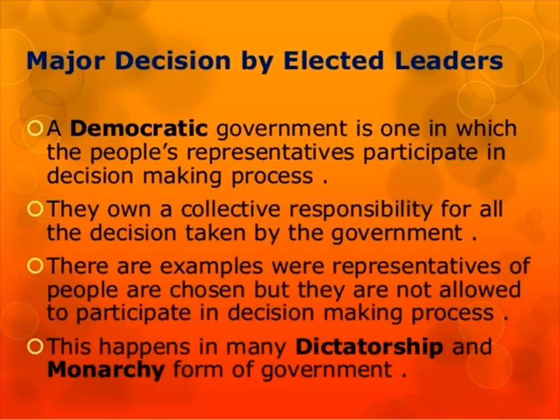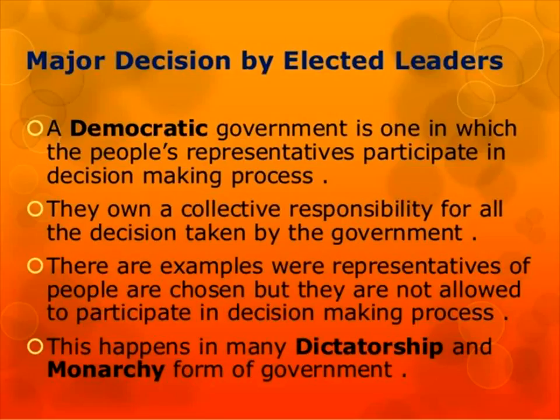Okay, there are some examples where the representatives of people are chosen, but they are not allowed to participate in the decision making process. We can see this in the country of Pakistan. There the people are elected, but the people cannot bring about any changes in the government. And a person who is not elected by the democratic process is the one having the final decision authority. That is the main thing.